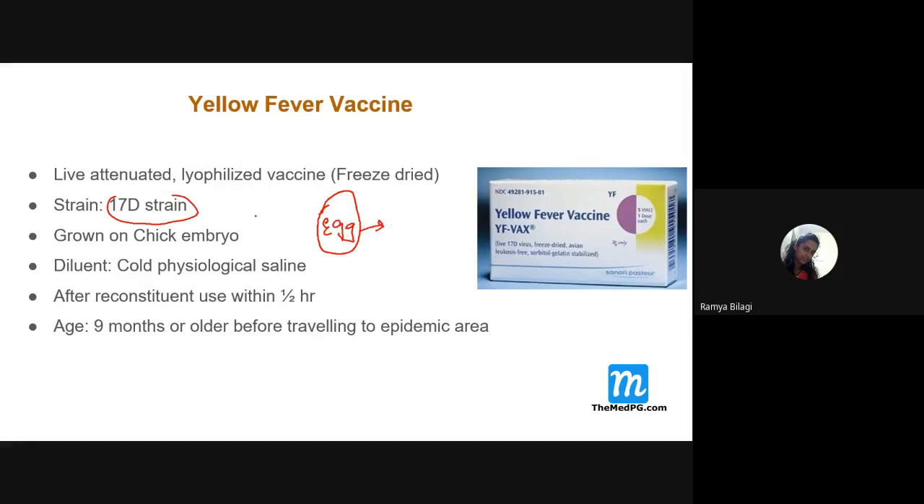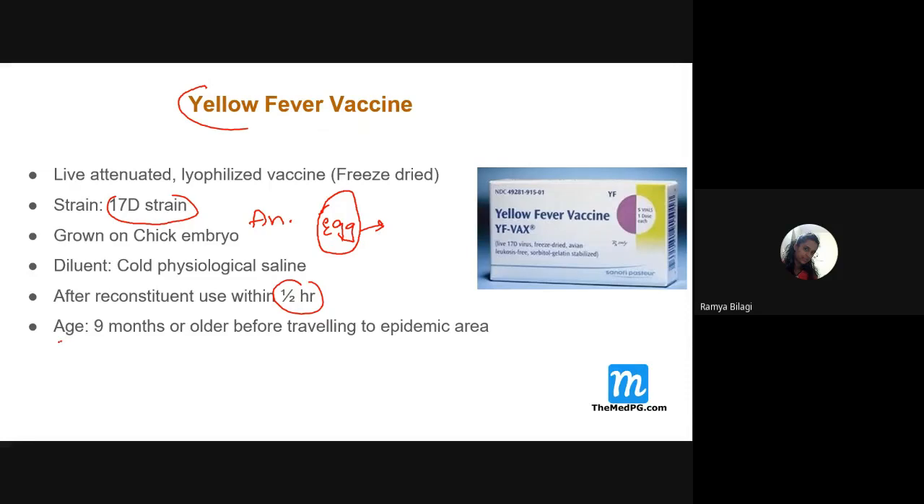Very important is that people who are allergic to the chick embryo or hen egg should not be given this particular yellow fever vaccine, because otherwise they may develop an allergic reaction. It may go to the extent of anaphylactic shock also. After combining it with the diluent, it should be used within half an hour. After half an hour, it is of no use.